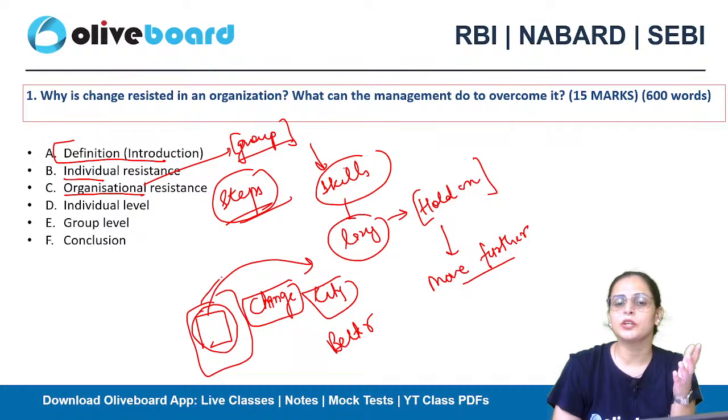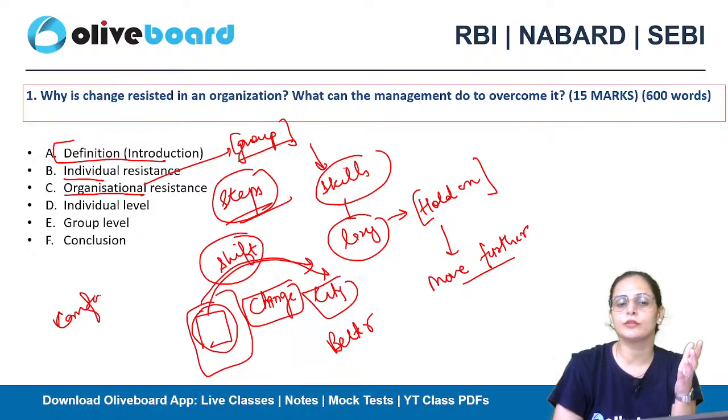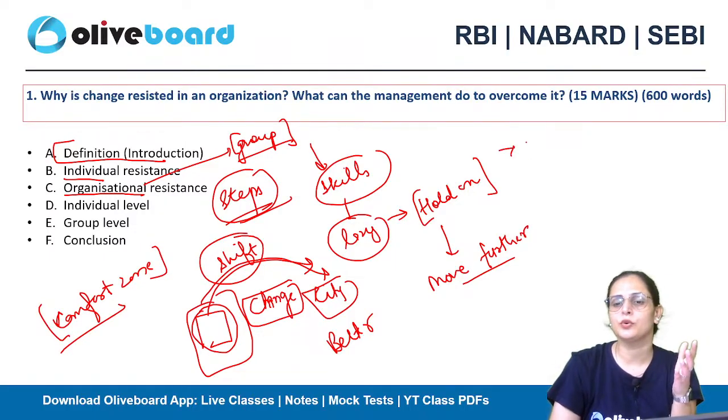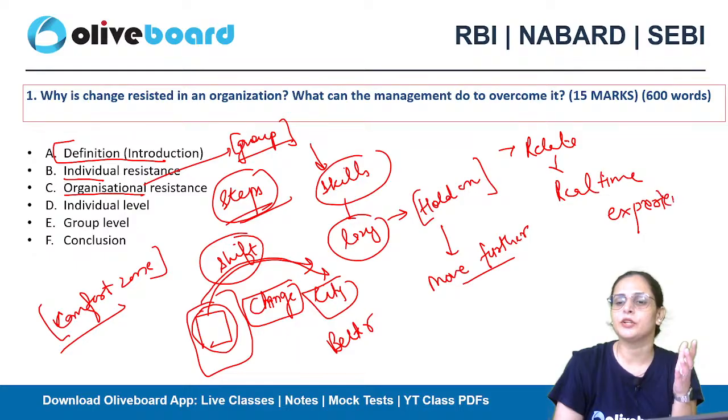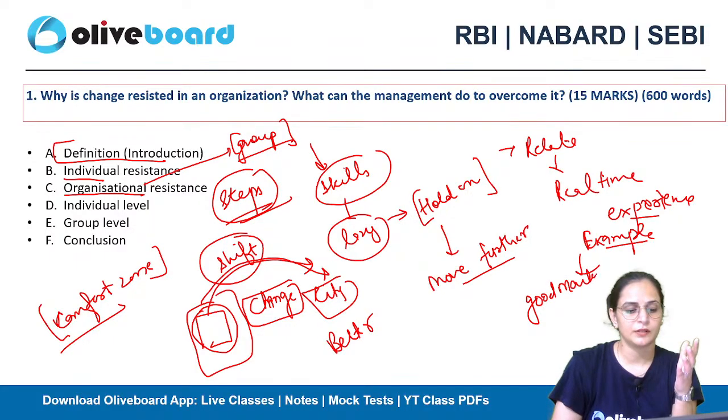You're not allowing yourself to shift to another city because your comfort zone matters a lot to you. So always try to relate the question with real-time experiences. Whenever you write a good example with your answer, that will definitely help you to get good marks in the question.